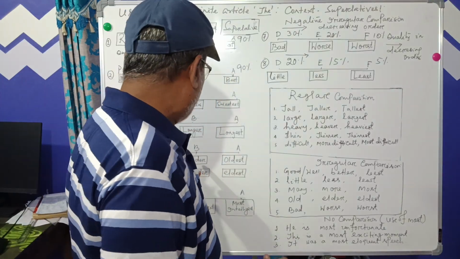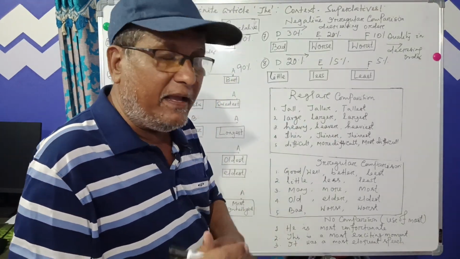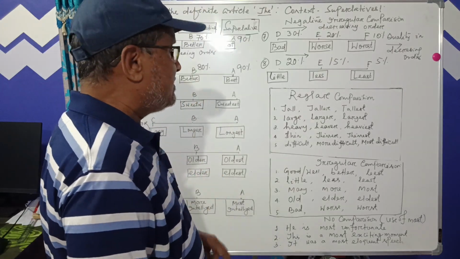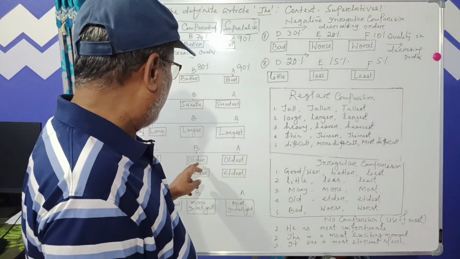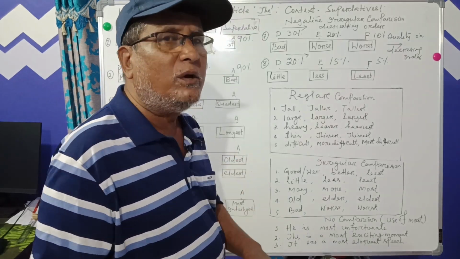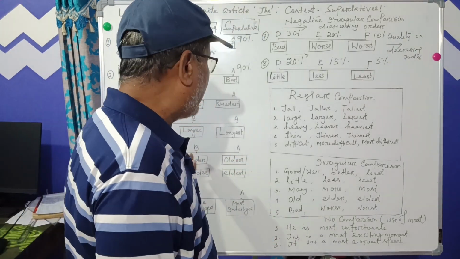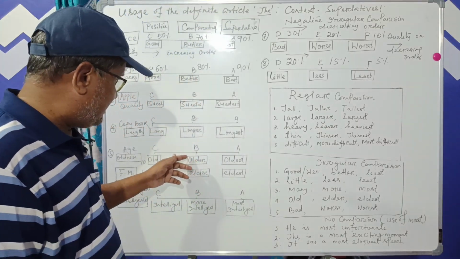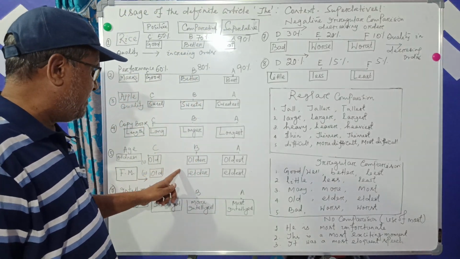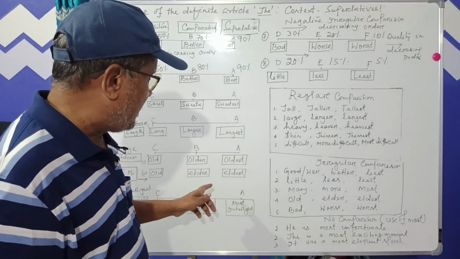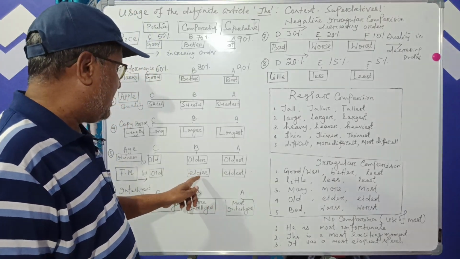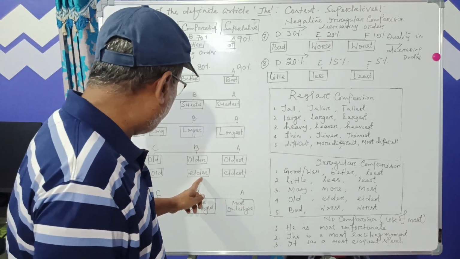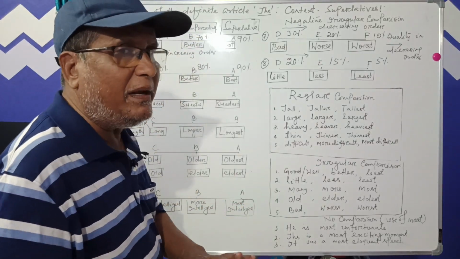But when we compare their age, Hari is older than Joshua. But here Om is the oldest in the class. That we can compare. And this rule, this comparison, you please remember, and never use than just after elder. So than should not follow elder in case of comparison of family members.